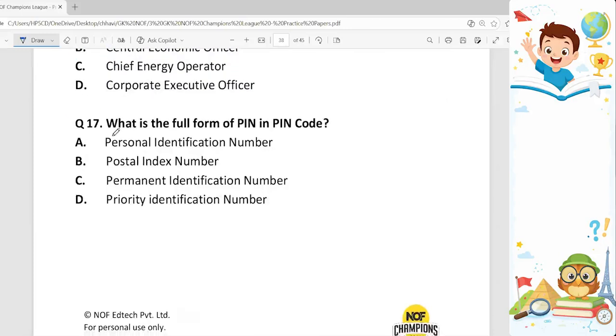Next question, 17th. What is the full form of PIN in PIN code? So full form of PIN is Postal Index Number. Option B. It is a six-digit code used by Indian Post for identifying specific geographic location.